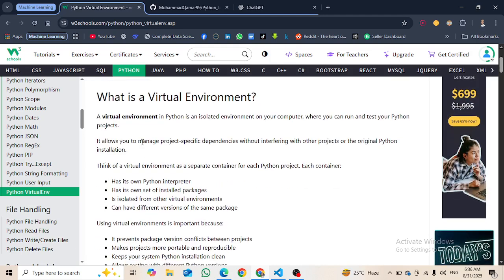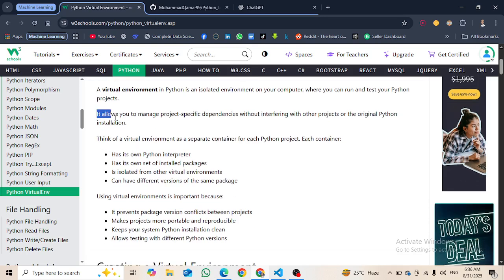Okay, so it allows you to manage project specific dependencies, right? So we will be able to manage our project specific dependencies without interfering with other projects or the original Python installation. So it will help us to manage our projects. Basically, think of a virtual environment as a separate container for each Python project. Each container has its own Python interpreter, has its own set of installed packages, is isolated from other virtual environments, and can have different versions of the same package.